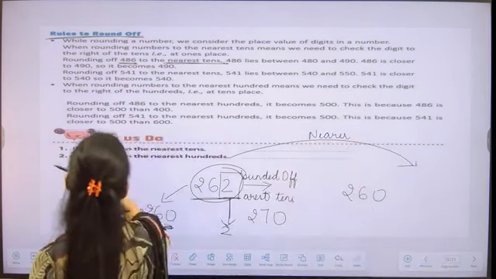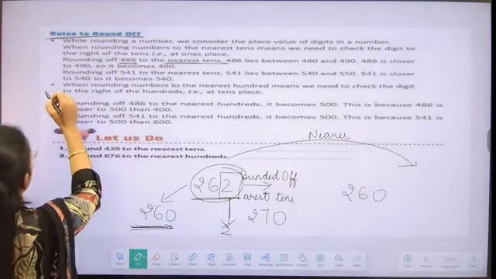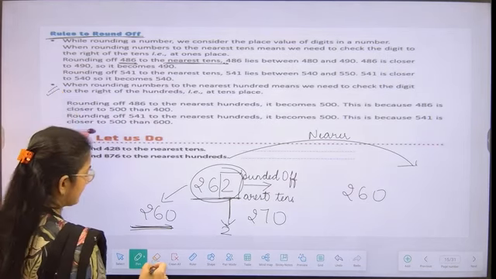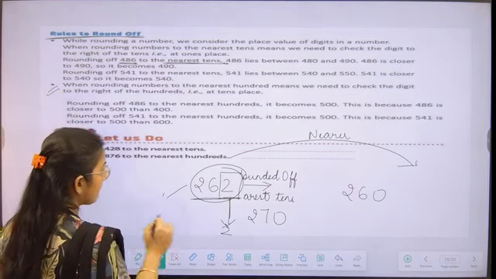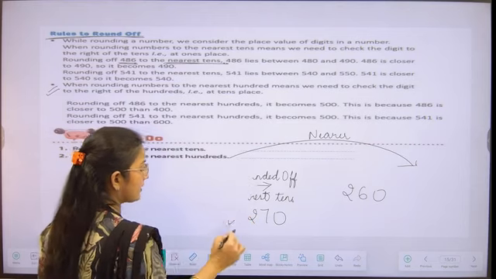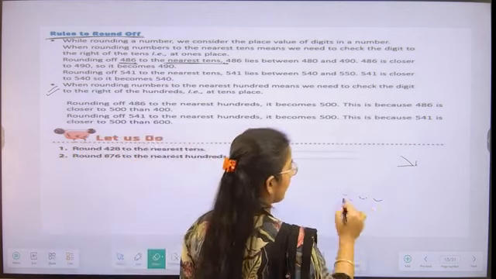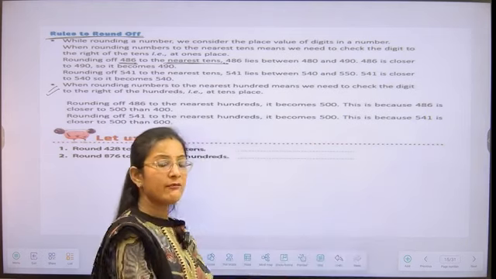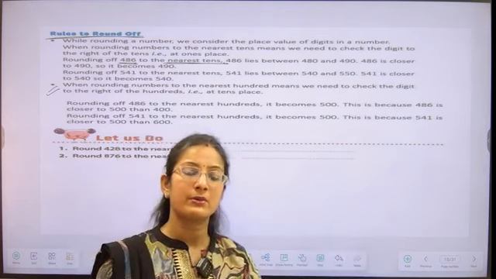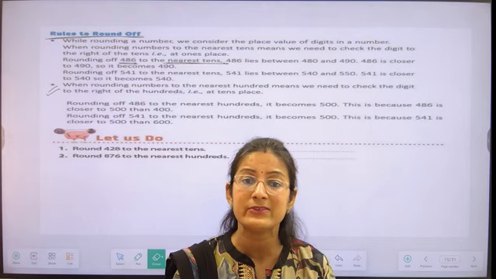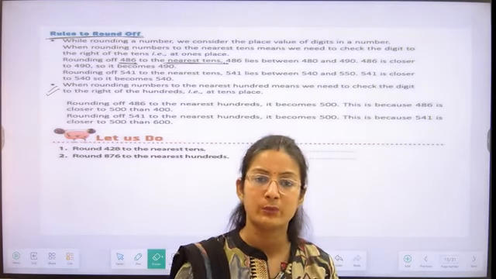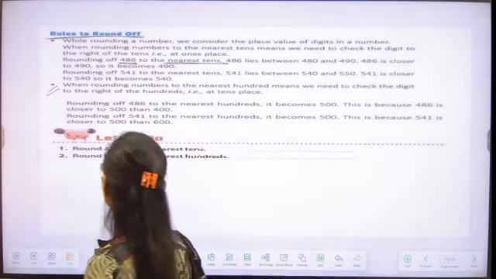Similarly, the second rounding rule says that if we want to round off a number nearer to 100, what I'm saying, student, if we have to round off a number nearer to its 100 place value, then what can we do? Let's take an example.